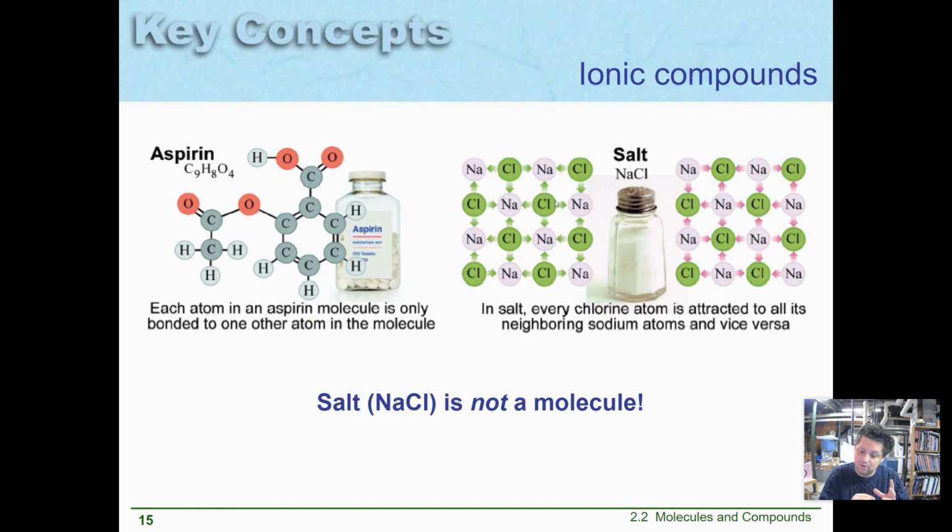If you were to zoom down to the very basic level, you'd see that the atoms are constructed in that fashion. The size of the atoms and the charges they have and the different mix of atoms that are in that compound will change the shape of the crystal. So salt is not a molecule. It's an ionic compound.